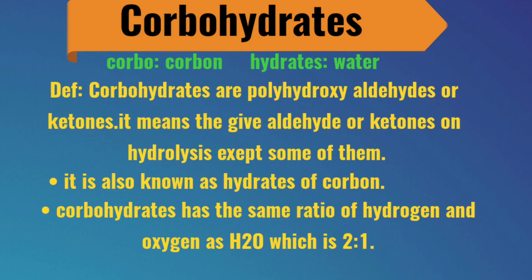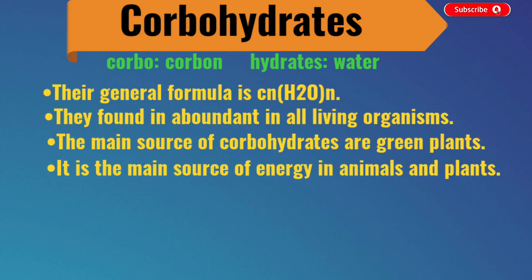So carbohydrates are polyhydroxyaldehydes or ketones. That means they give aldehyde or ketone on hydrolysis, except for some of the molecules. Carbohydrates are also known as hydrates of carbon because of the ratio of hydrogen and oxygen, which is 2 to 1 as in water. Carbon, hydrogen and oxygen are their main constituents. Their general formula is Cn(H2O)n, the number of carbons times the number of water molecules.